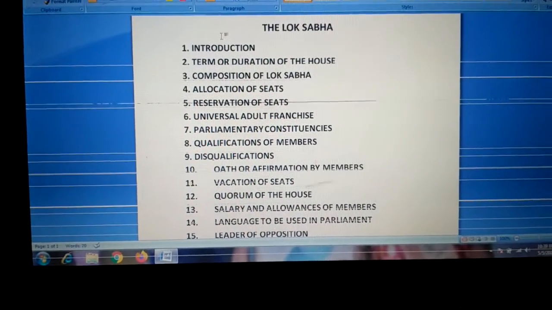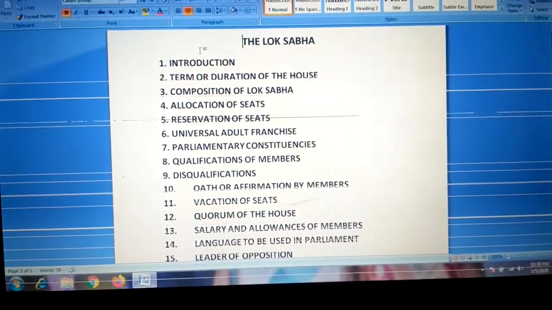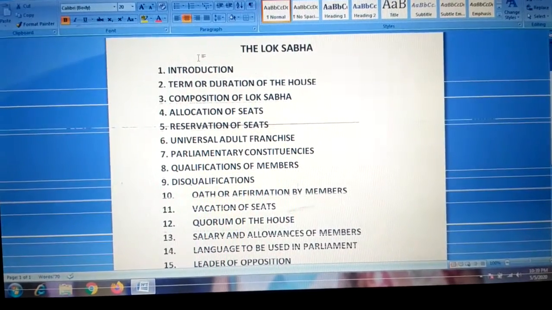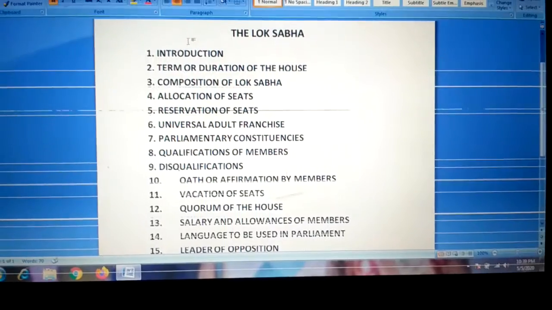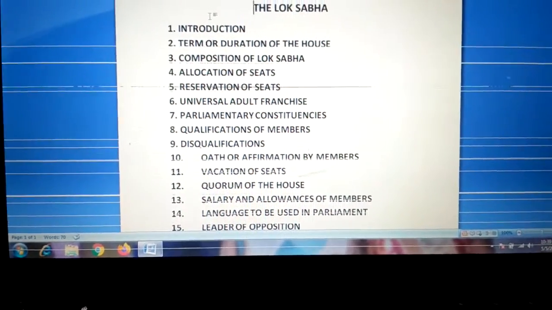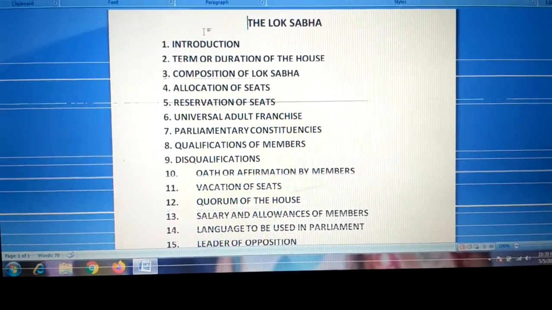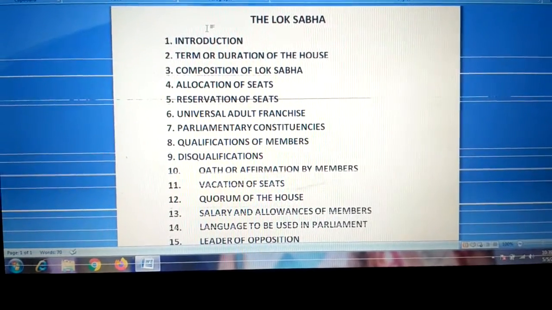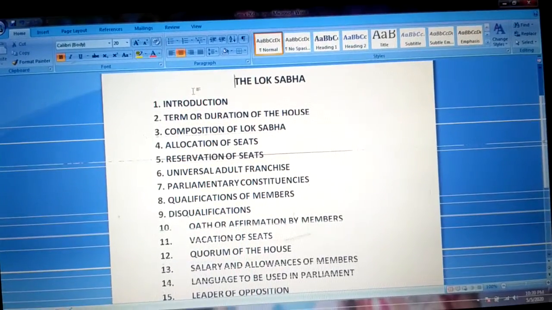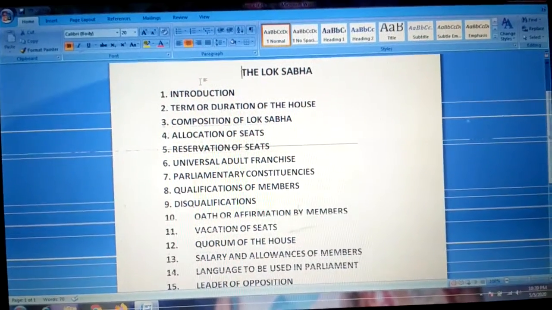Then reservation of seats. Seats are reserved for scheduled castes and scheduled tribes. So in the Lok Sabha also, seats are reserved for scheduled castes and scheduled tribes. For scheduled castes, 79 to 84, and for scheduled tribes, 41 to 47.